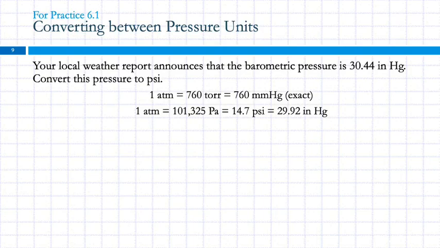So we should be able to convert pressure units. This one says your local weather report announces that the barometric pressure is 30.44 inches of mercury. Convert this pressure to psi. We can do this in one step. It's dimensional analysis. We have inches of mercury. We want psi. One step. Because in this list, all of these things are equal to each other. And so here we have 14.7 psi is equal to 29.92 inches of mercury.